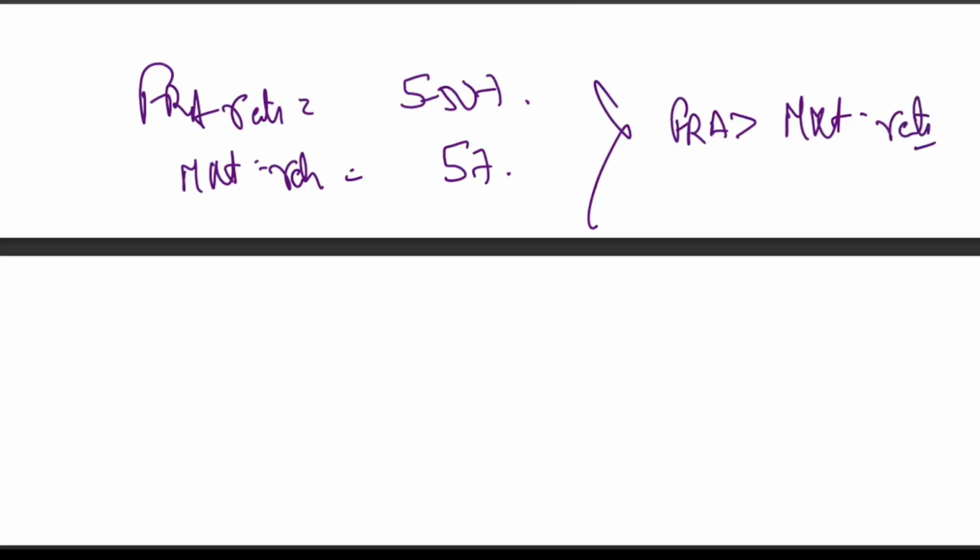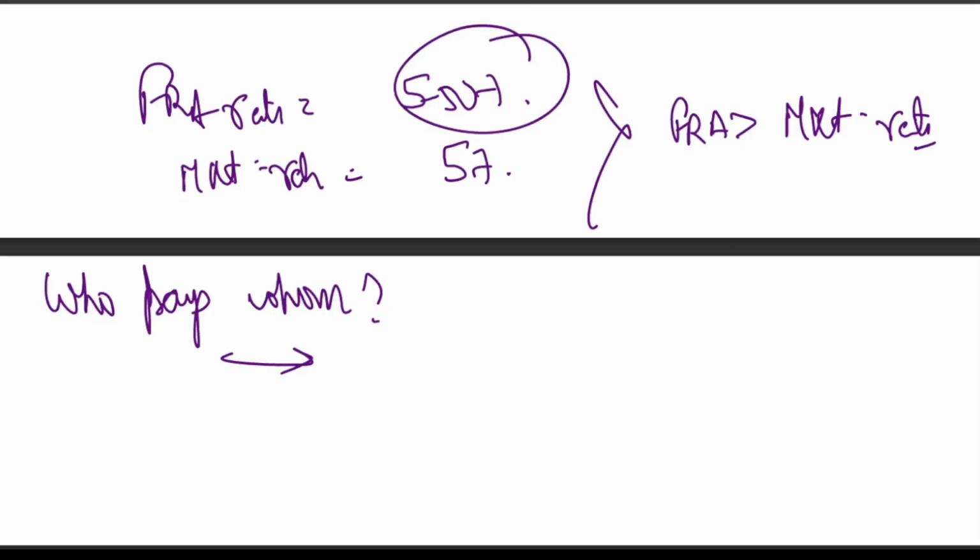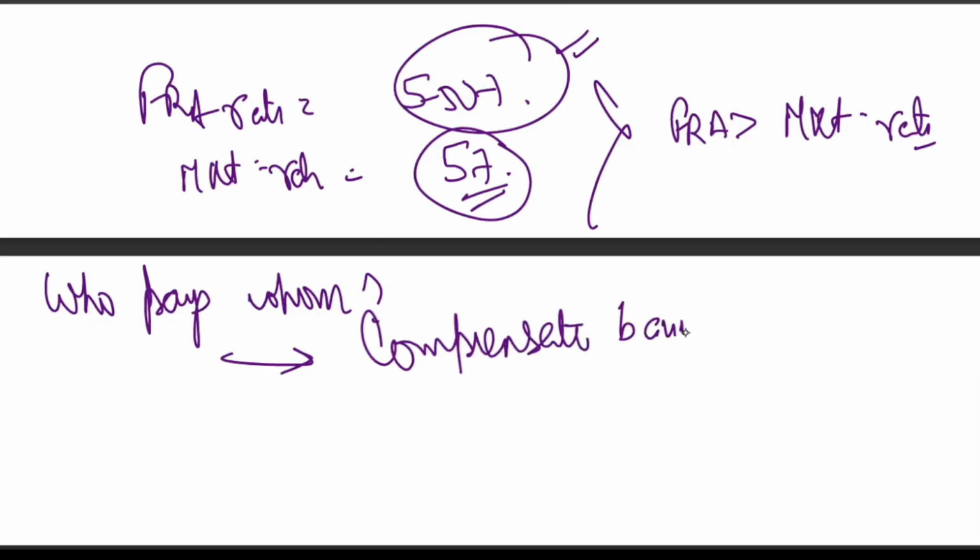So who pays whom? That's the question. Since Apex locked in a higher rate, 5.50%, Apex compensates the bank for the difference. Because they locked the higher rate, saying I will borrow at this rate, and the market rate is just 5%, obviously Apex will pay the bank. Apex has to compensate the bank for the difference.